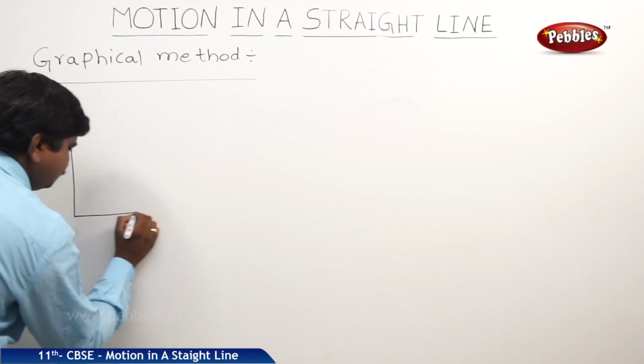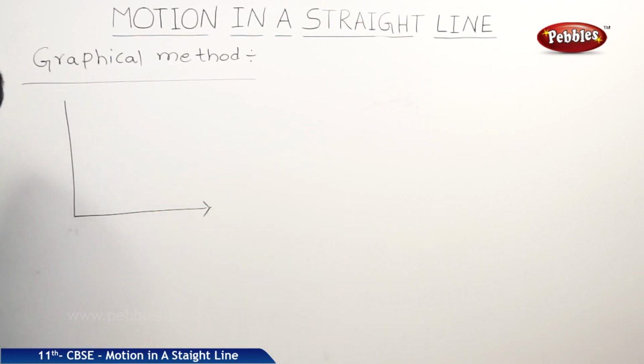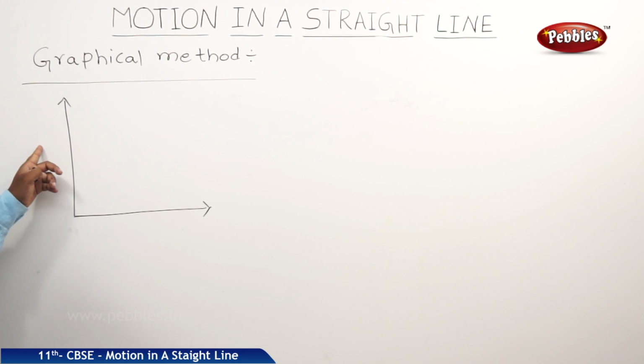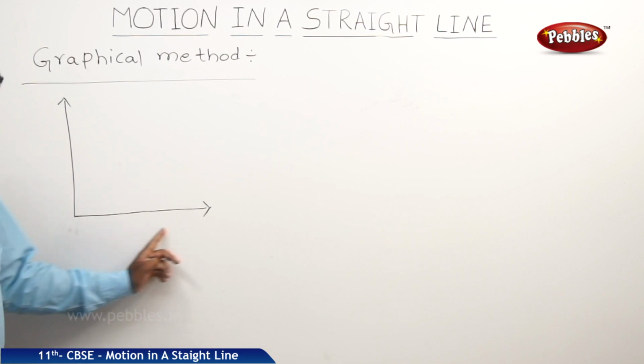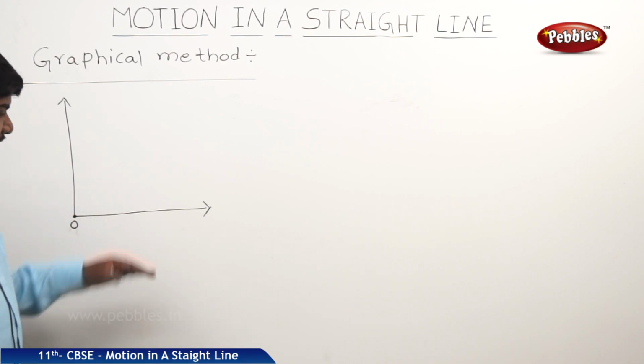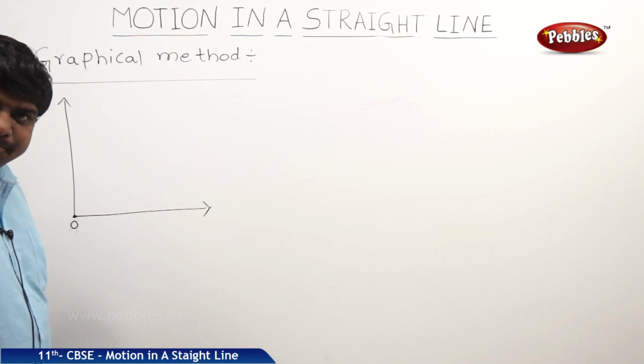We will take the acceleration as the main criteria. So for acceleration, on the y-axis we should take velocity, on the x-axis we should take time. Let us say this is the origin which intersects the x-axis with the y-axis.